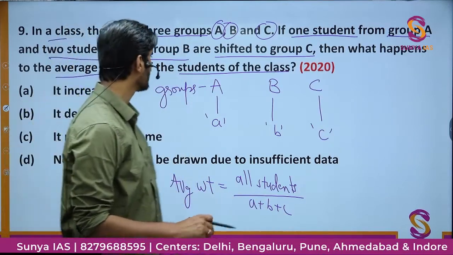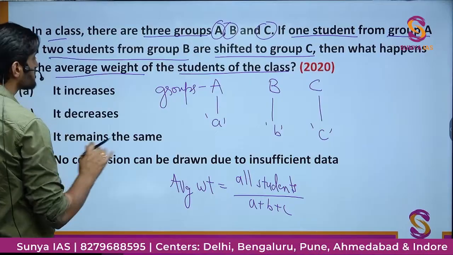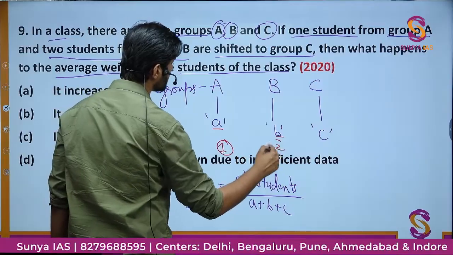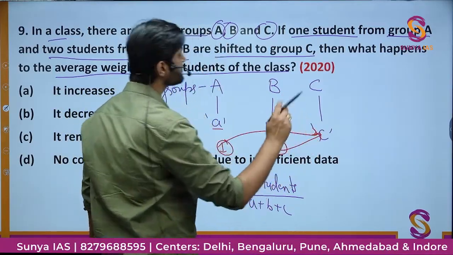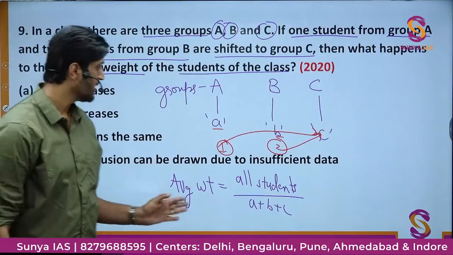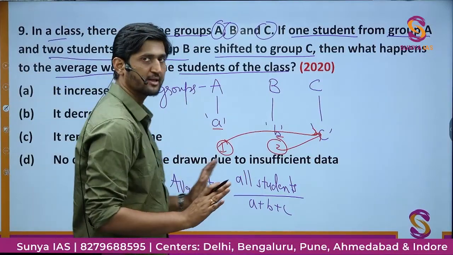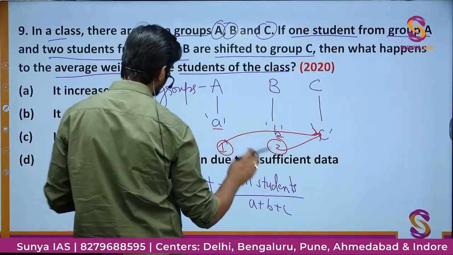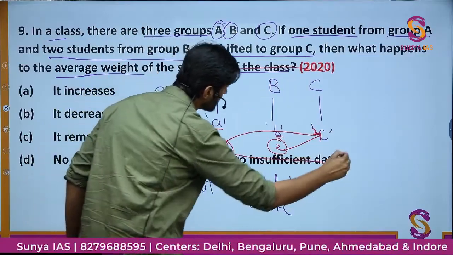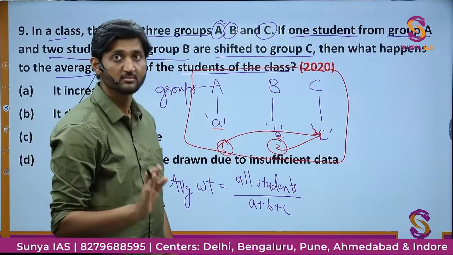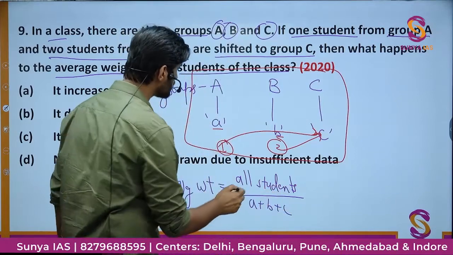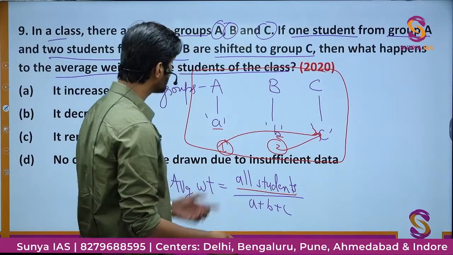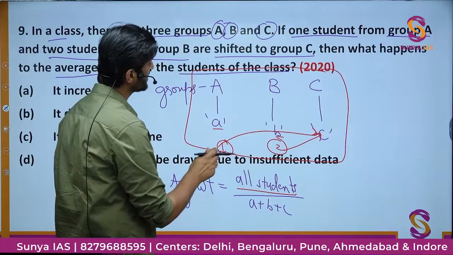Now what is happening is that you are just shifting 1 student from group A, and from group B you are shifting 2 students to group C. Okay, this shifting you are doing. And now what will be the average weight of the class? Now you have to think in that way: all the students are still within the class only. Nobody is going out of the class. Is that clear? And therefore the sum of all the students will be the same, right? The sum of all the students will be the same. Here what you are doing is that you are decreasing the number of students in group A.